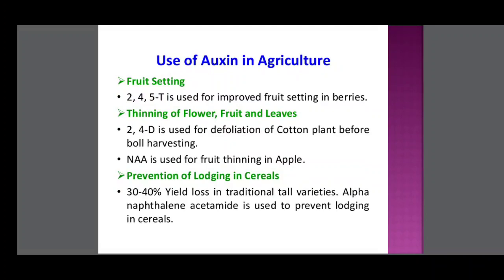Thinning of flowers, fruits and leaves. 2,4-D is used in defoliation of cotton plant before boll harvesting. NAA is used for fruit thinning in apple. Next, prevention of lodging in cereals. 30-40% yield loss occurs in traditional tall varieties. Alpha naphthalene acetate is used to prevent lodging in cereals.